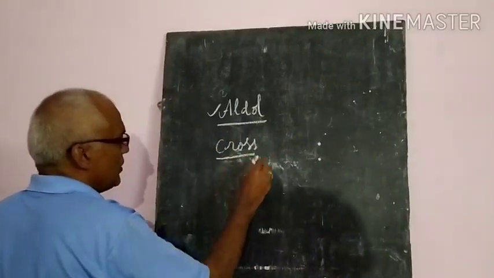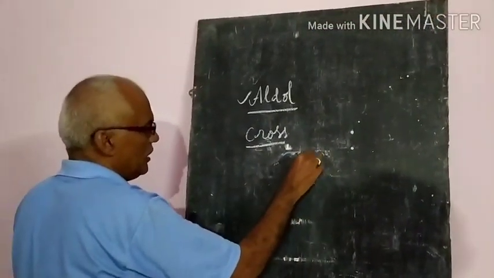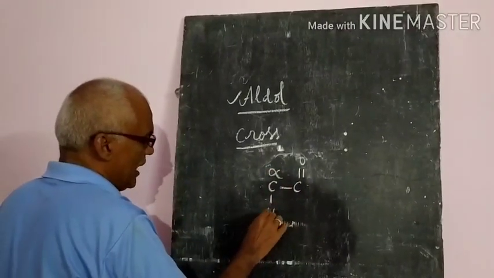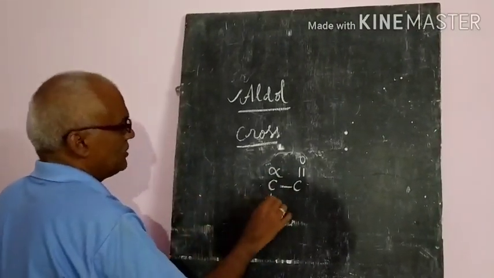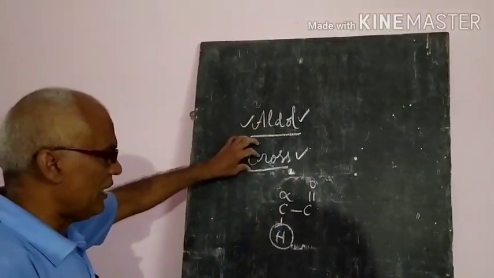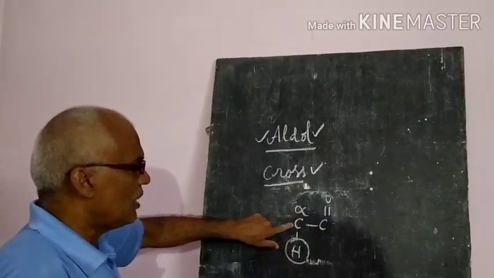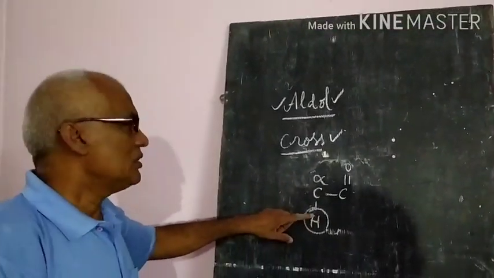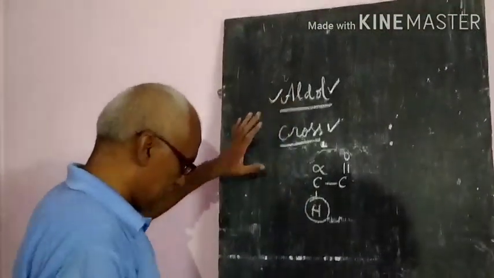Here the carbonyl carbon atom, where the alpha carbon atom is attached, it should have hydrogens. That is compulsory. That means these two reactions will take place where the alpha carbon atom is having hydrogens, that is, alpha hydrogen atoms. So that is compulsory in these two reactions.